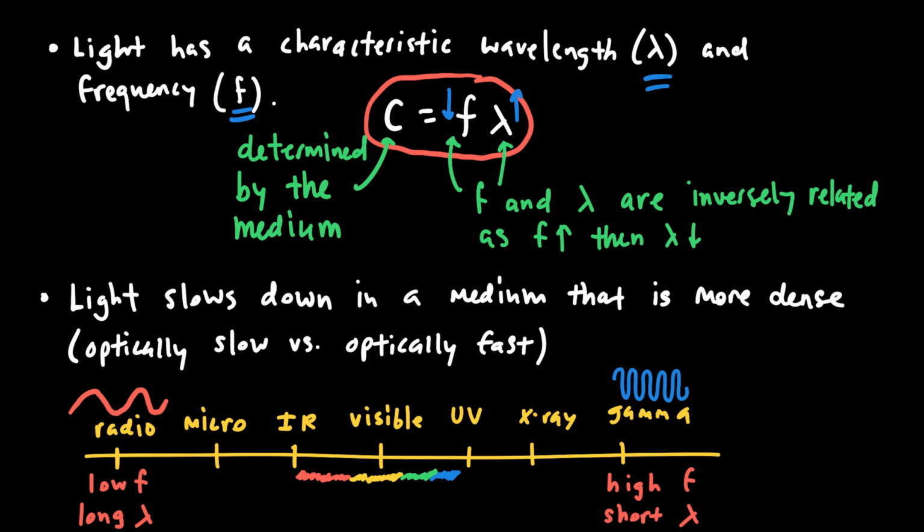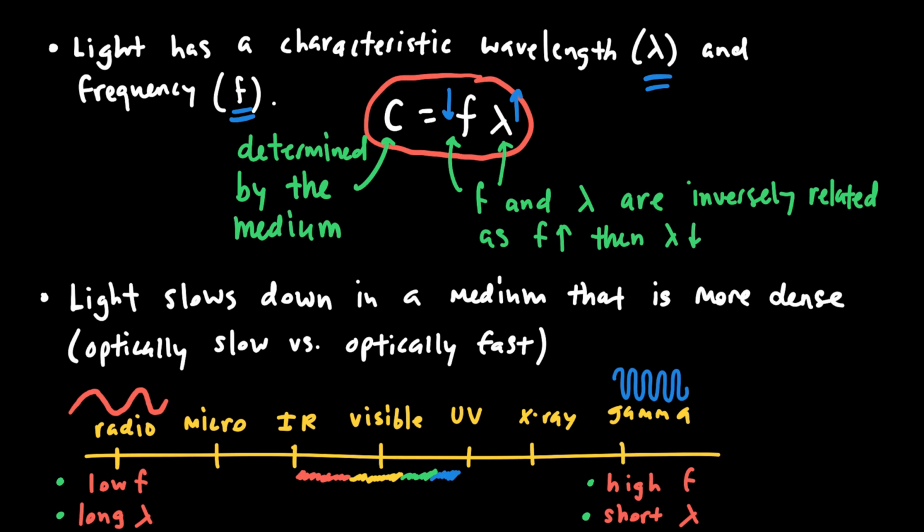But I think most importantly, we should remember that radio waves have a very long wavelength and a low frequency, and because of that they have low energy. And gamma rays have a very high frequency and short wavelength, and so they have a lot of energy. And that's why things like gamma rays and X-rays are more dangerous for human beings. Because of their more energy, they interact with tissues a little bit differently and are more dangerous for us.